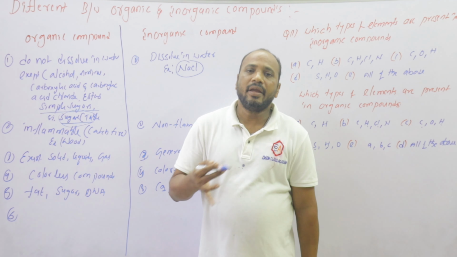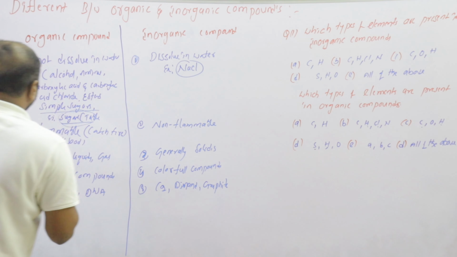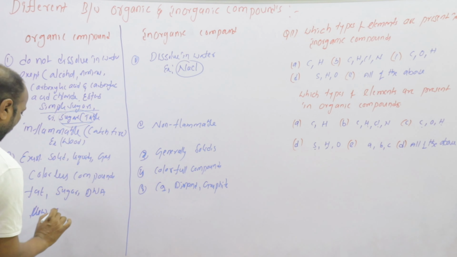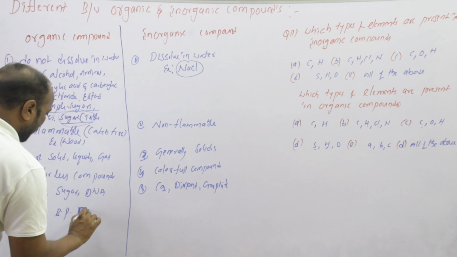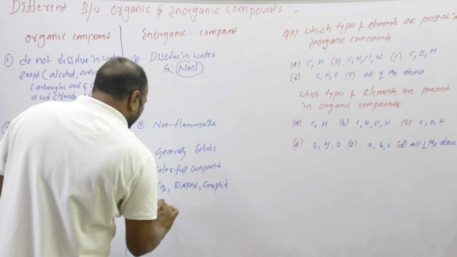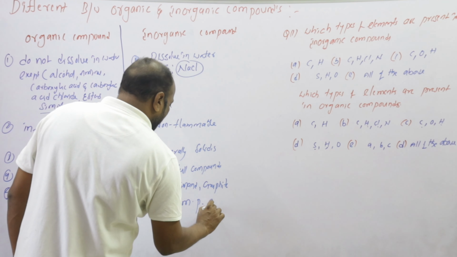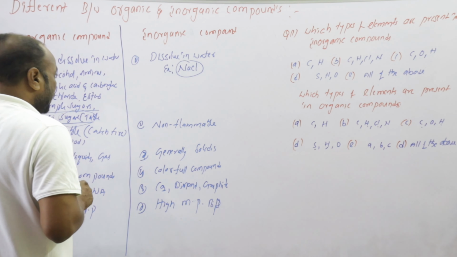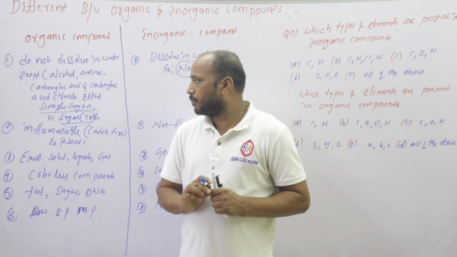Inorganic compounds have high melting point and boiling point. This is the difference between inorganic and organic compounds.